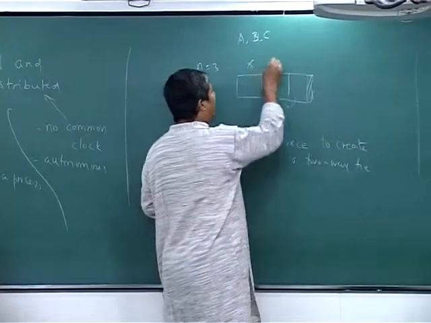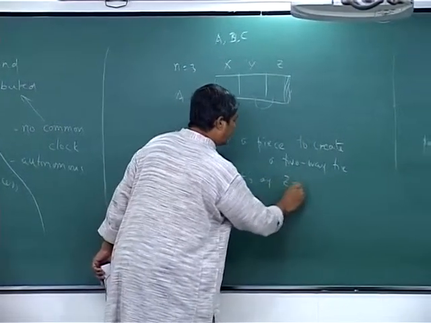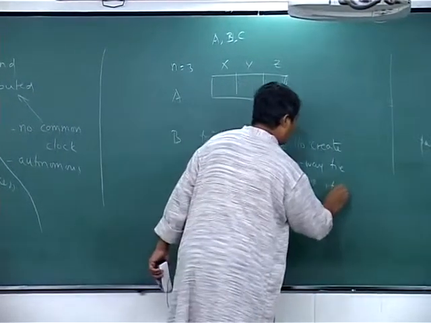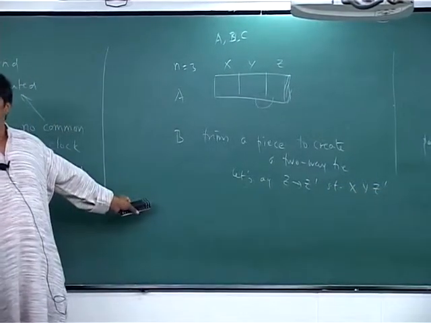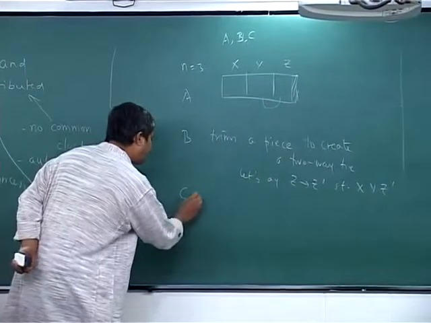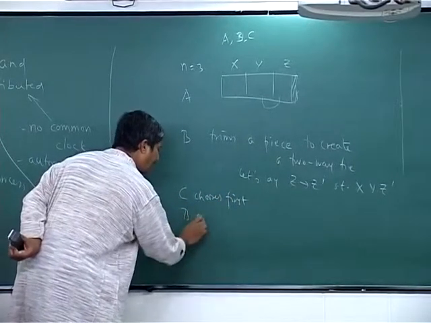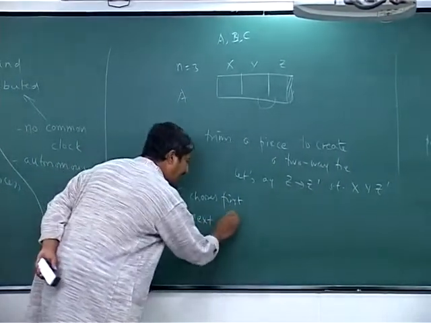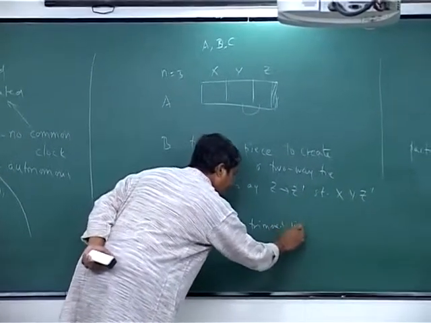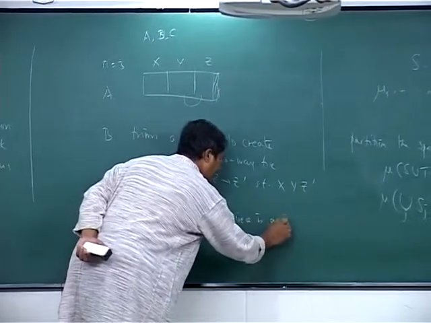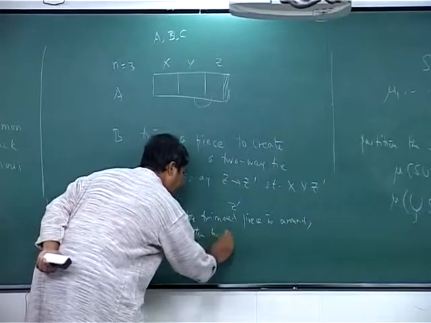Is it clear what I am saying? A cuts it into 3 pieces x, y, z. Let us say B trims z to z prime, so that what we have now are x, y and z prime. Now C chooses first, B next, with the proviso that if the trimmed piece z prime is around, then he must choose it.